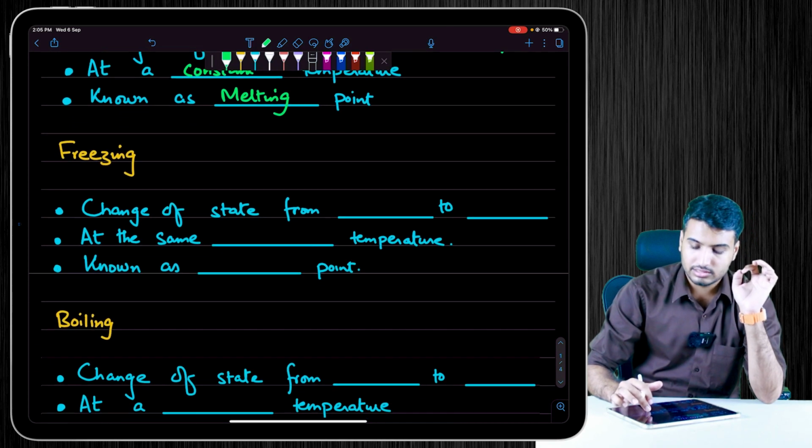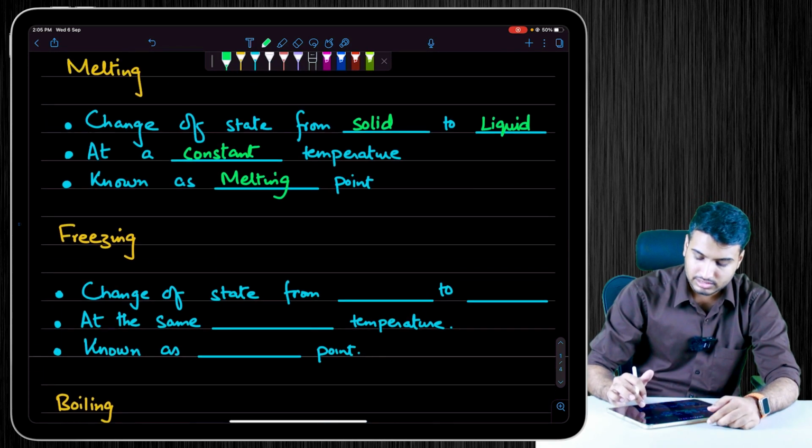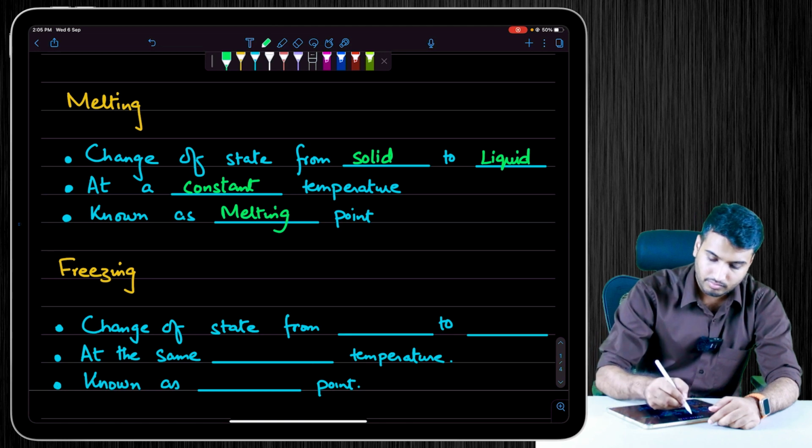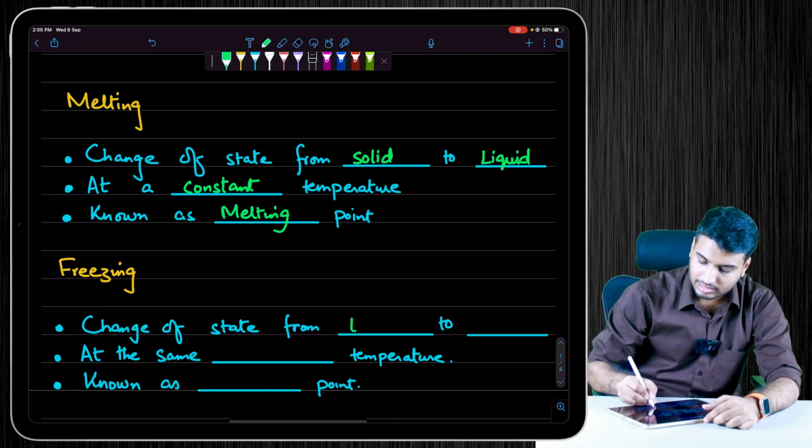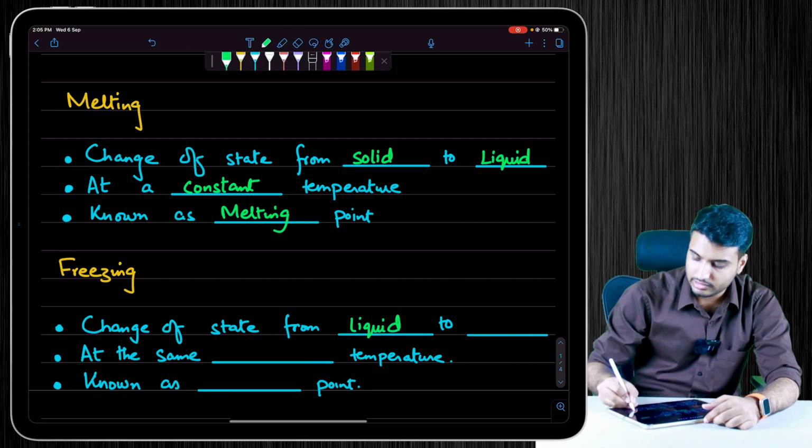Whereas freezing is the change of state from liquid to solid.